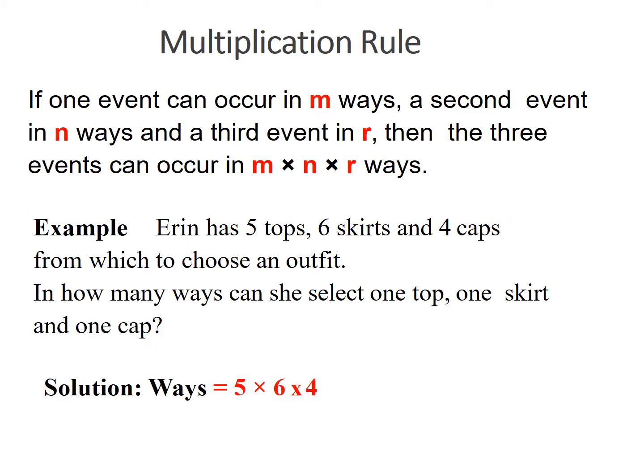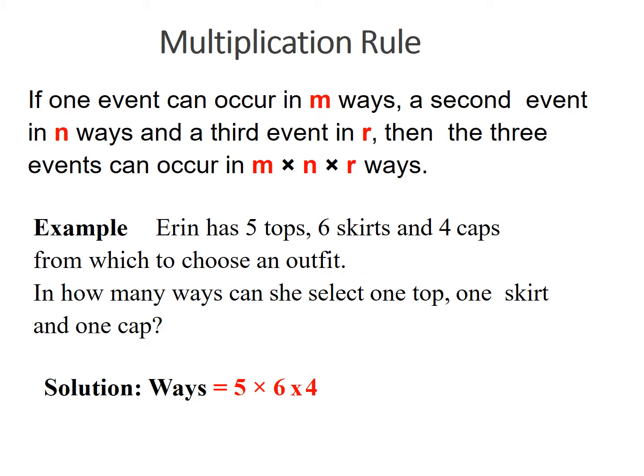Multiplication rule. If one event can occur in m ways, a second event in n ways, and a third event in r ways, then the 3 events can occur in the product of m by n by r ways. We'll take an example. Irene has 5 tops, 6 skirts, and 4 caps. The combination is tops, bottoms, and caps, which she uses for an outfit. So how many combinations can she wear? In how many ways can she select one top, one skirt, and one cap?